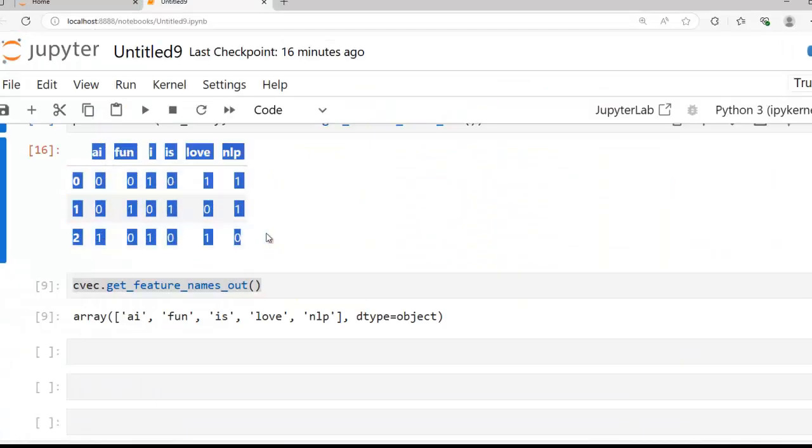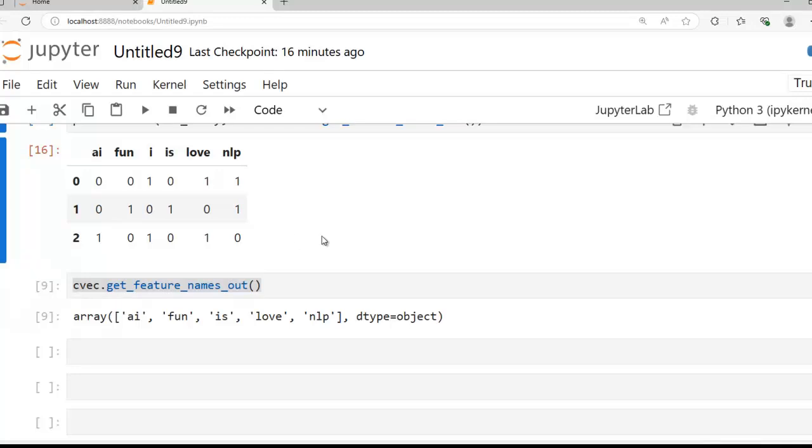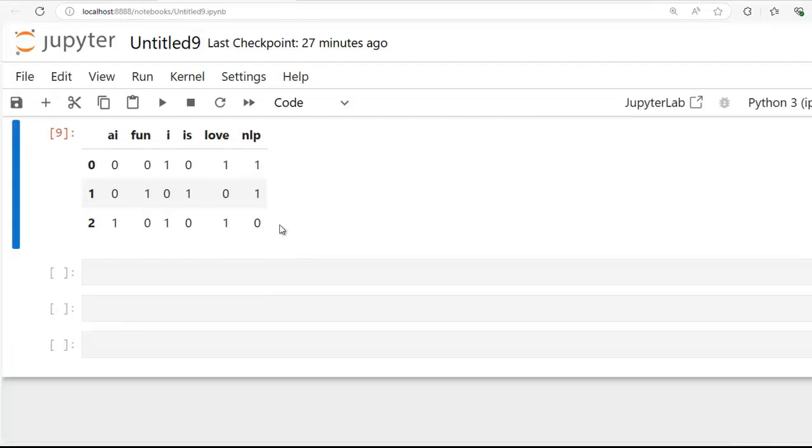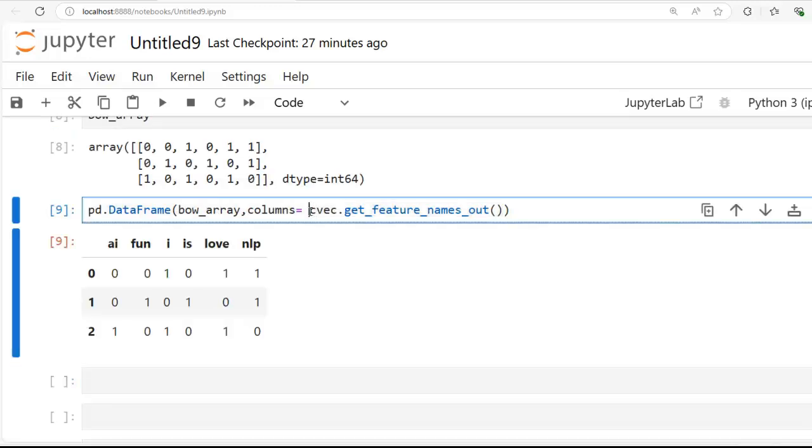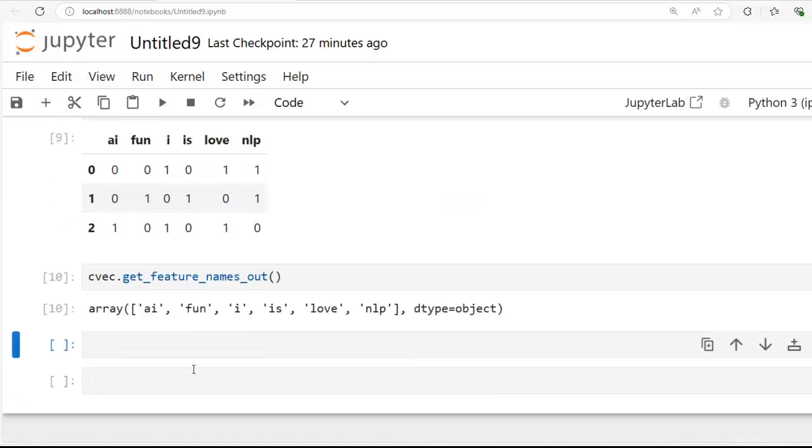So this is our bag of words matrix. This way we can implement bag of words. As I said, this is unigram based bag of words. Now we are going to simulate a real prediction scenario using the bag of words model. Let's assume that the model has already been trained and has a fixed vocabulary, that you can see here. So now let's print our vocabulary one more time. So this is our fixed vocabulary.